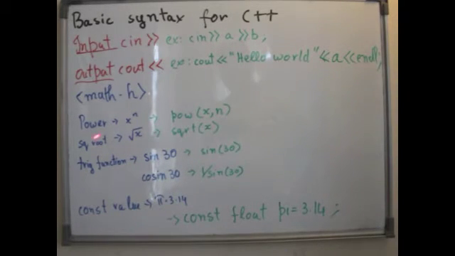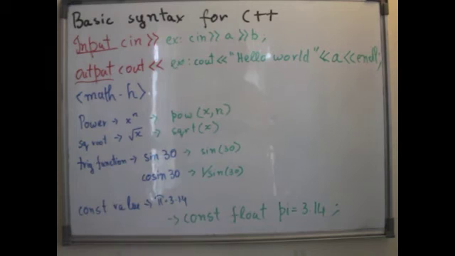So first, let's take the power, which is x raised to the power of n. The basic syntax for that will be pow, brackets, x comma n, and then brackets closed.